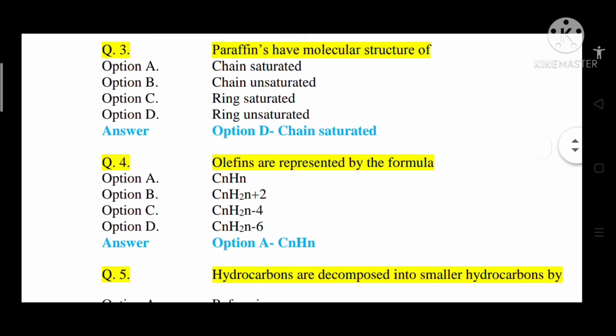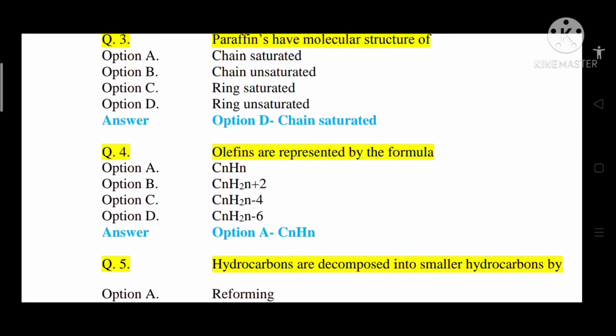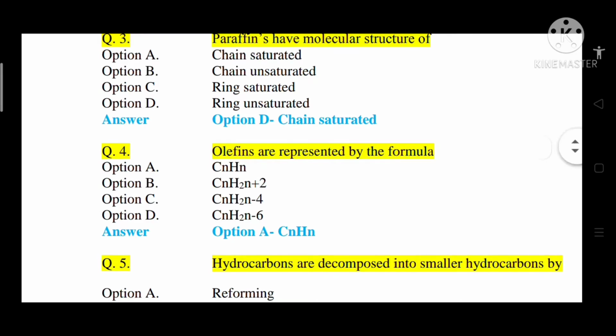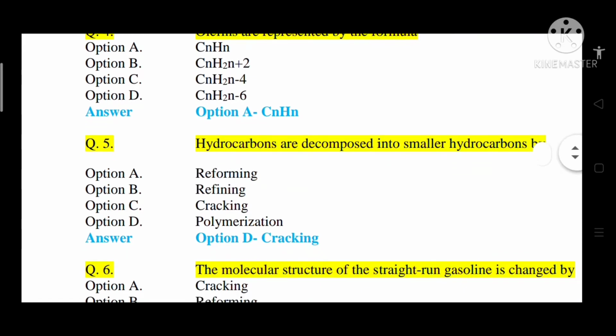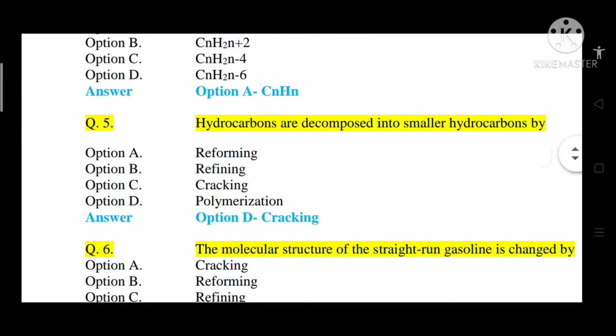Question number 4. Olefins are represented by the formula: option A CnHn, option B CnH2n plus 2, option C CnH2n minus 4, option D CnH2n minus 6. So the correct answer is option A, that is CnHn. Question number 5. Hydrocarbons are decomposed into smaller hydrocarbons by what? Option A reforming, option B refining, option C cracking, option D polymerization. So the correct answer is option C, that is cracking.